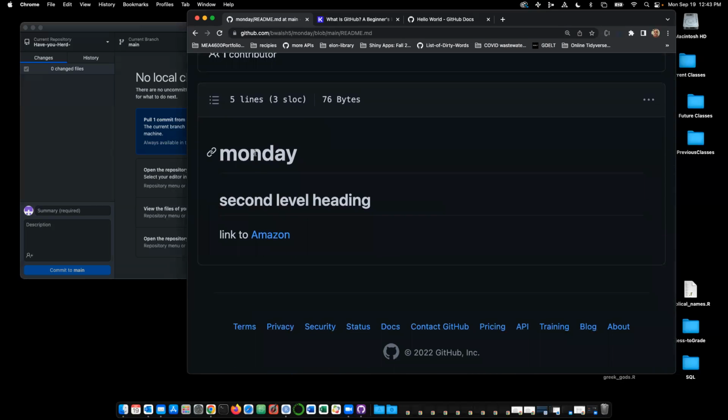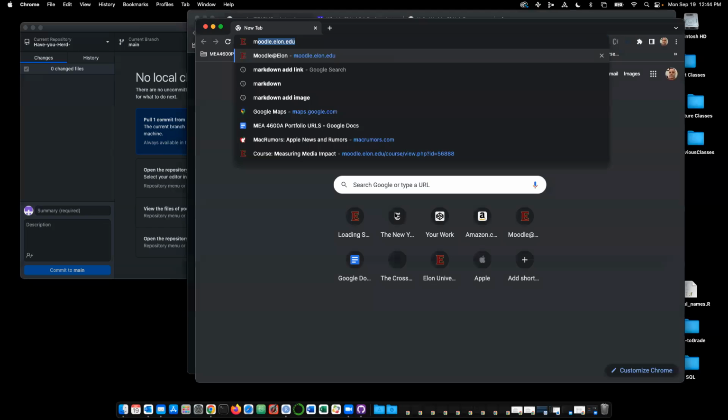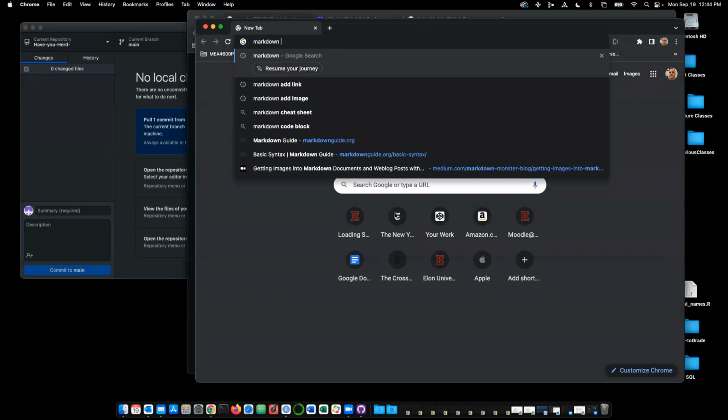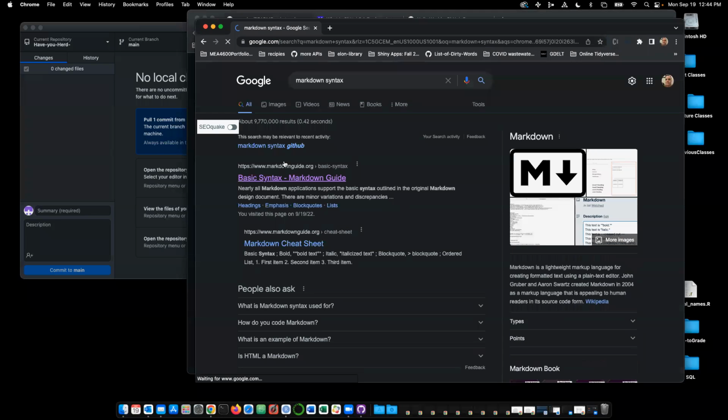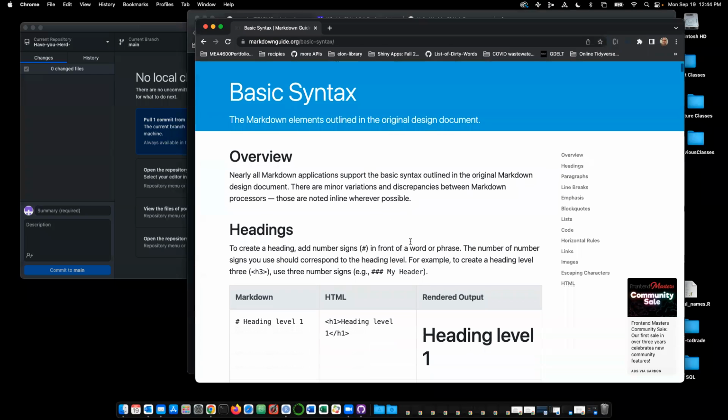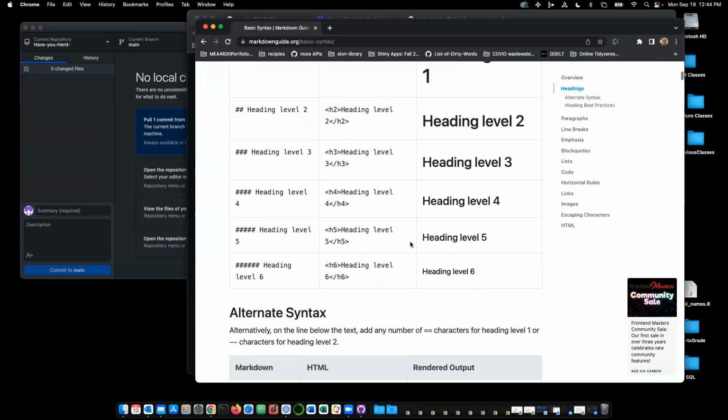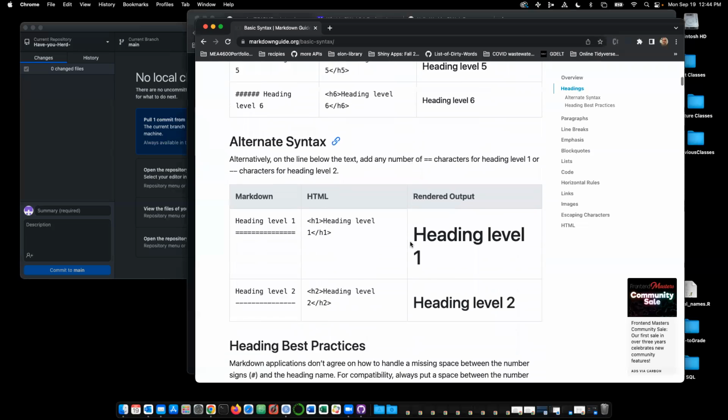Second level heading. So this is a first level heading or an H1 tag. This is a second level heading or an H2 tag. And here's my link to Amazon. So this is just Markdown in the sense that we can go in here and write basically shorthand HTML using Markdown. So if we Google Markdown syntax or something like that, this is heavily covered on the web. So there's those headings,